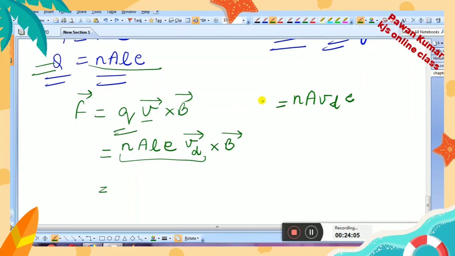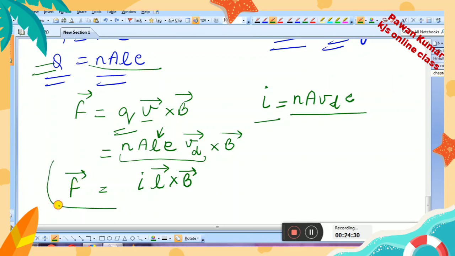So what we can do, in place of all of these things, we can write simply I. What is left? You will have L only. Except for all these things, you will have L, and all these things are replaced by I. So what can I write? I can write I L cross B, and this is the formula of the force which will act on a current carrying conductor whose length is L and kept in magnetic field B.